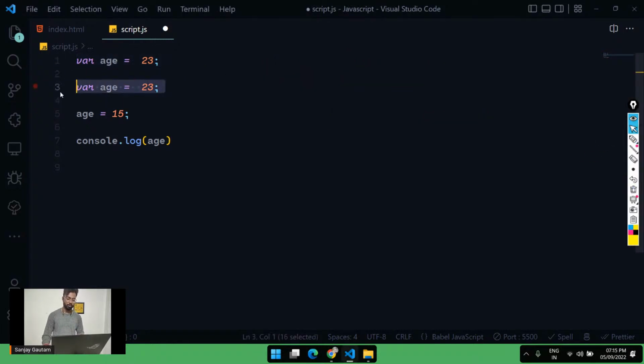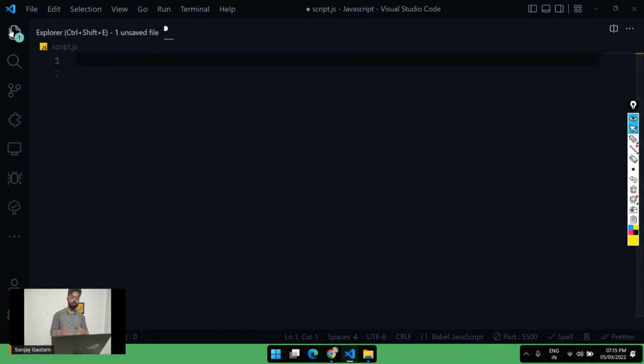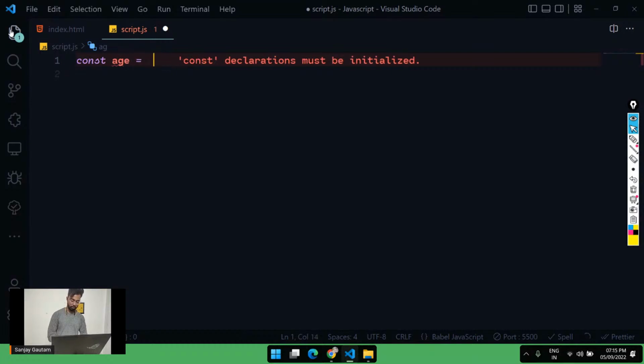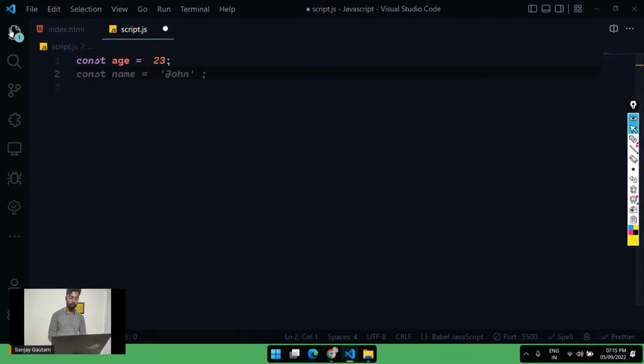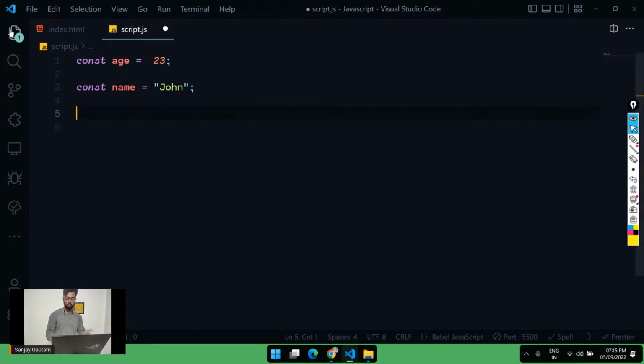So now let me just move to the next part. Now I'm just going to use let here. Now let me tell you about some of the data types, the types of these values. So let me create age equals 23. It's of type number. And now you can also create something of type string. So okay, John. Yeah, these are the values.